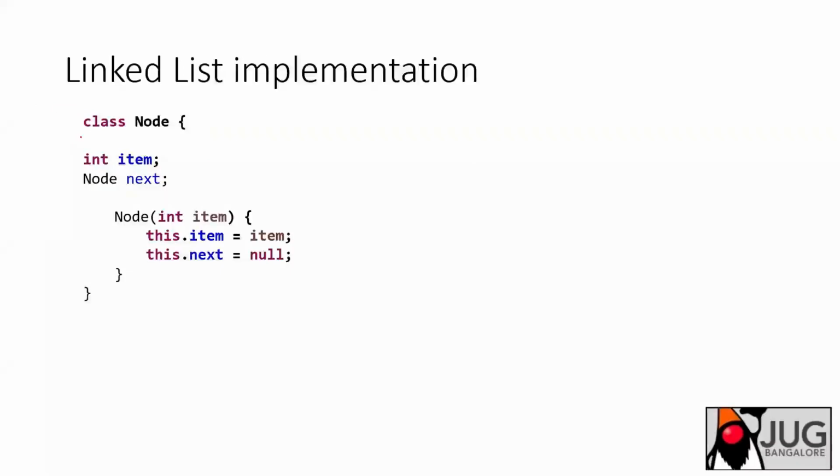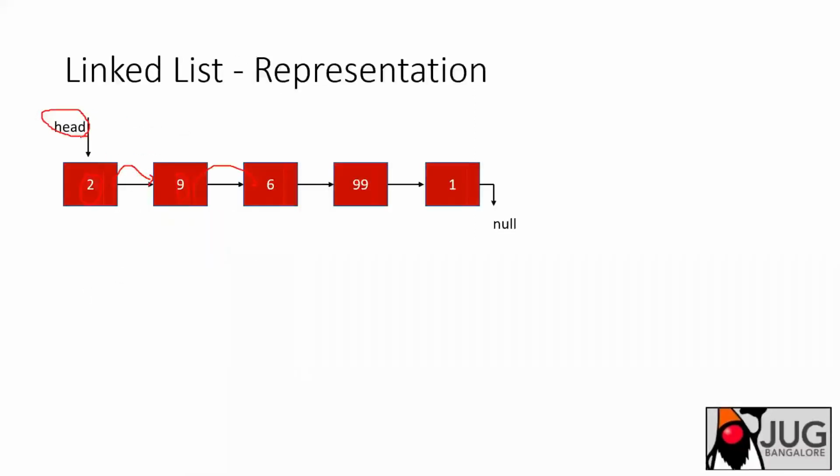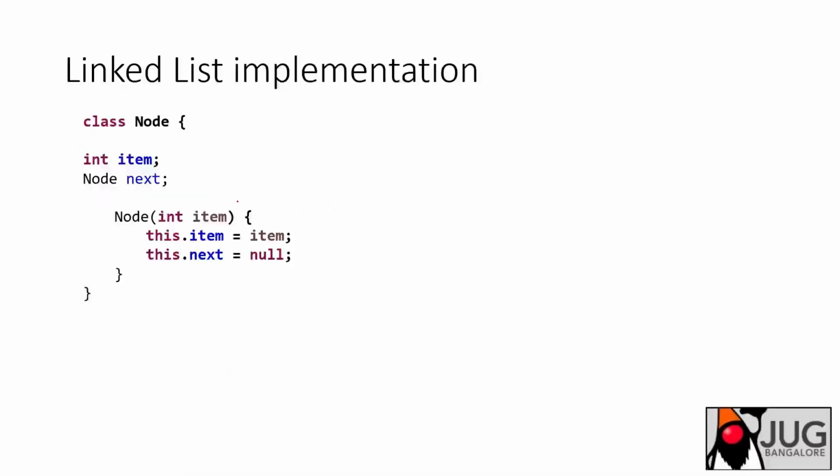And if you see the structure of the class or the struct, how does it look? For example, an item which needs to be stored in that linked list, and the pointer which is pointing to the next node. So we need 2 items. One is the element to be stored, and the next is the pointer which is showing the next element in the list, or the reference to the next element. So this is how we have it.